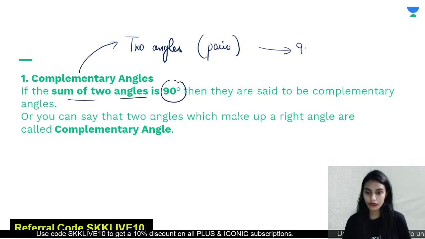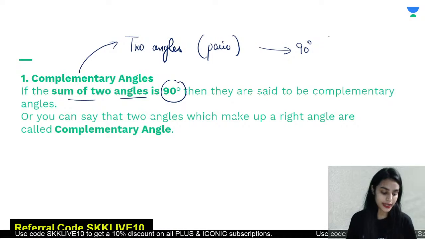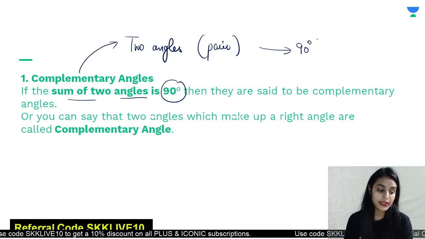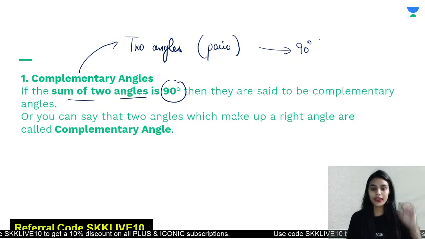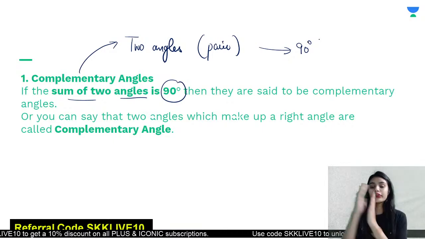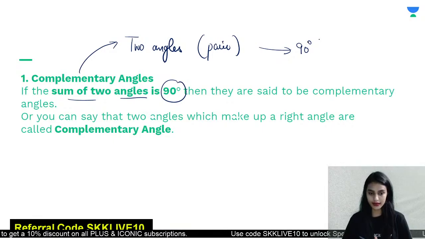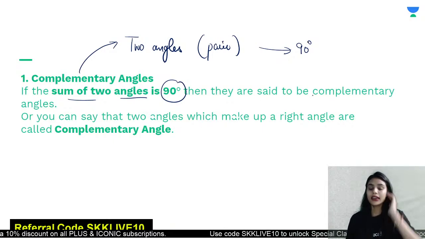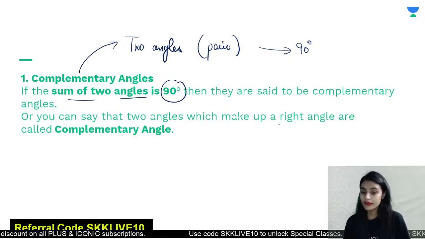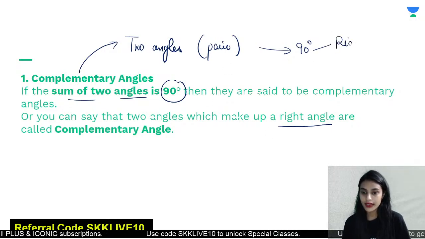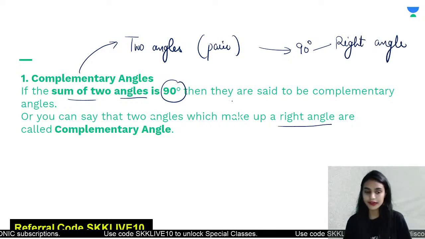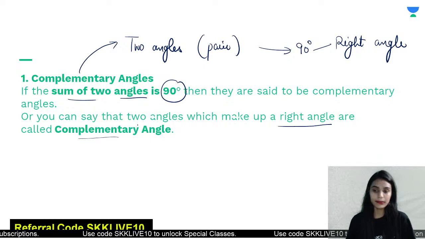The pair of angles which add up to 90 degrees. Very good, Ankit. Yes, absolutely right. When two angles add up to form 90 degrees, they are complementary angles, right? An angle of 90 degrees is called as what? That is called as a right angle only. So this will form a complementary angle.